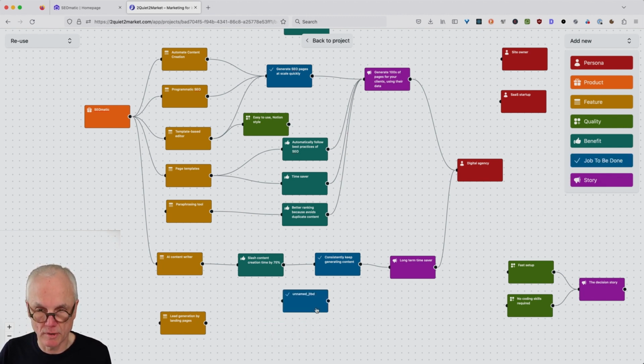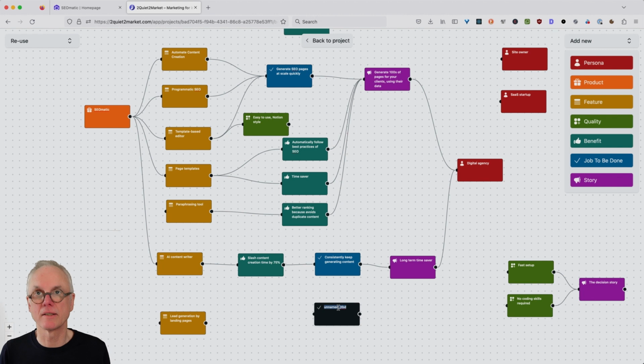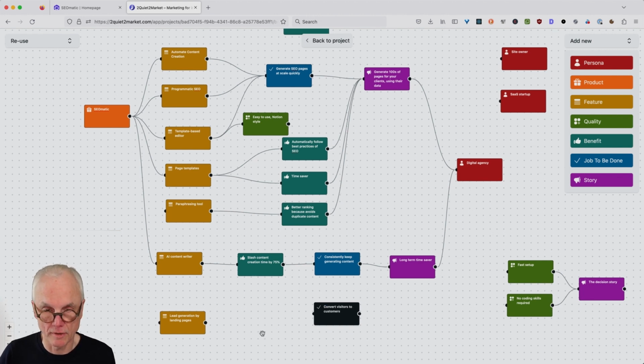This is not so much about generating tons of content, but it's more conversion rate. The interest is more converting visitors into using the services. So this is convert visitors to customers, like this.